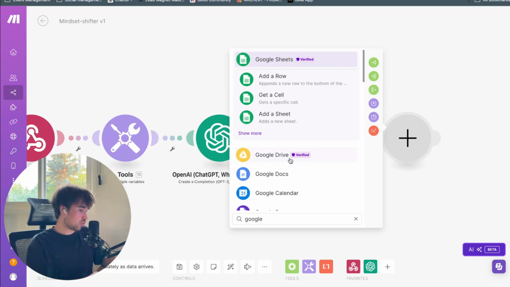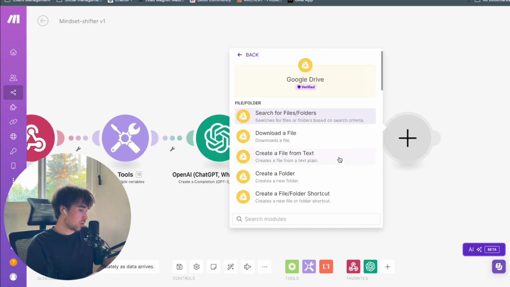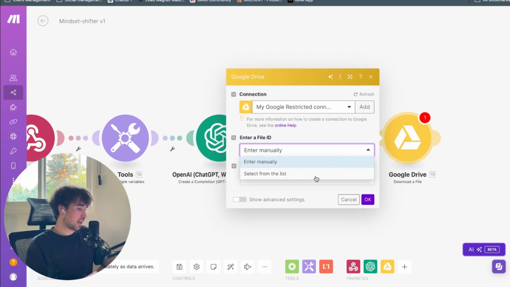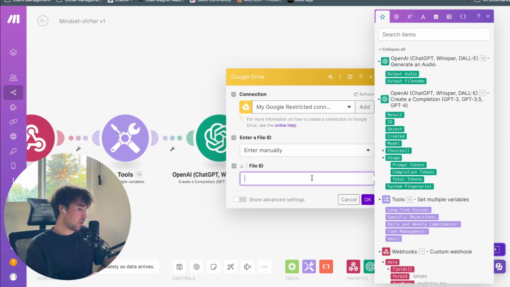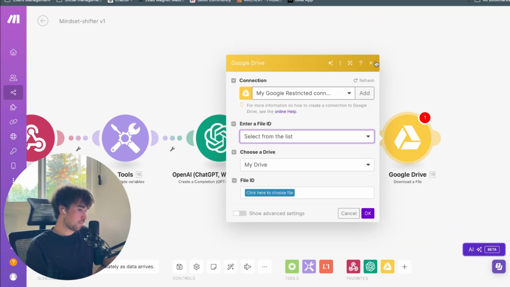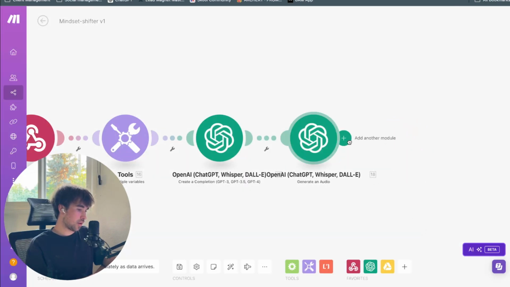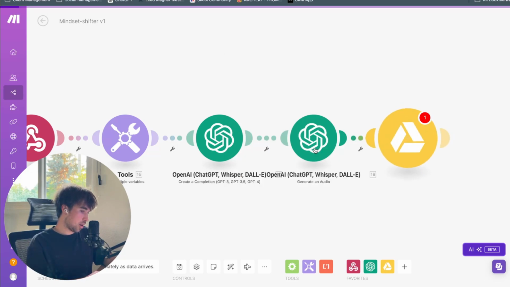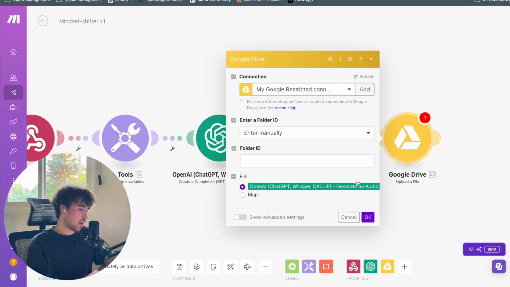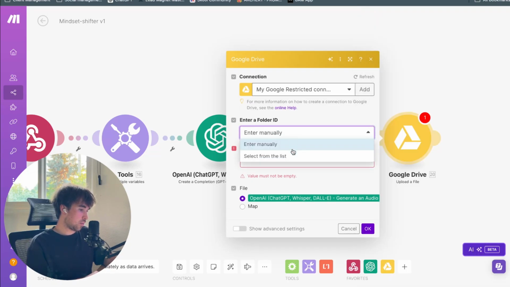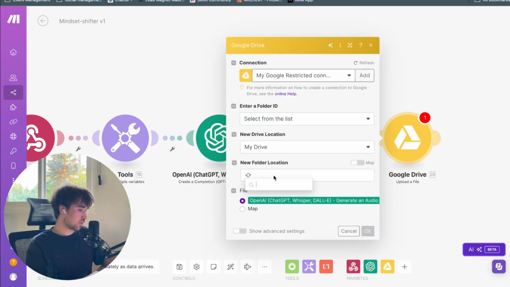Next, we'll go into Google Drive. We're going to download a file because it would be nice to have a place to store these, right? So we'll go file ID, or no, sorry, we're going to select from the list. Oh, no, not download a file. We want to upload a file. Google Drive, upload a file. And then it's mapped, perfect. Now we want to select from the list because it's way easier that way.